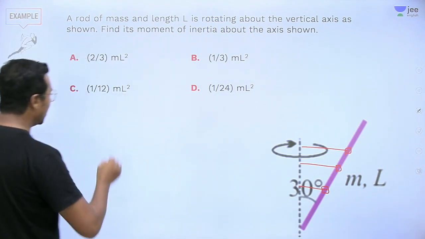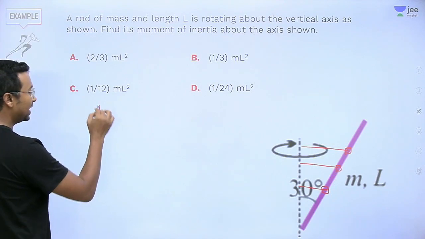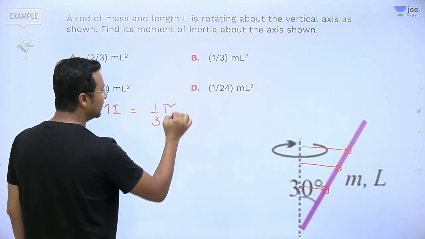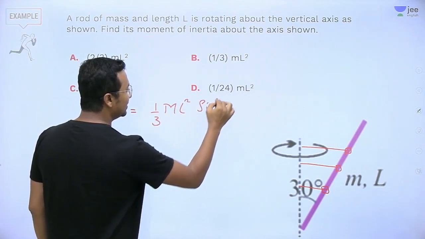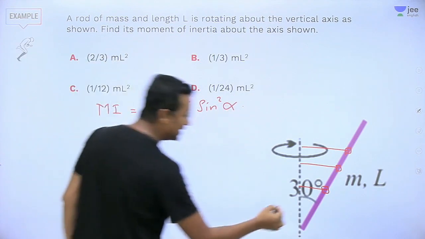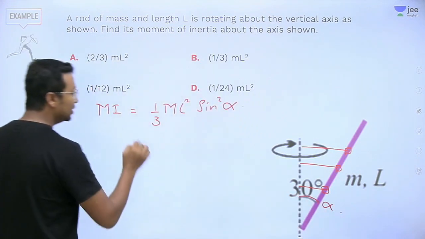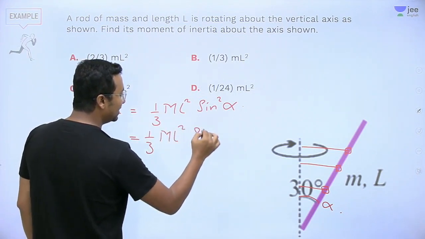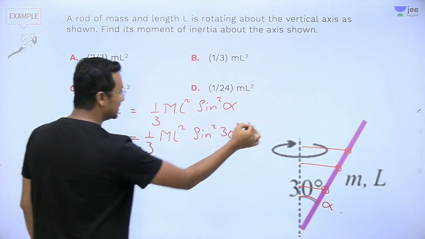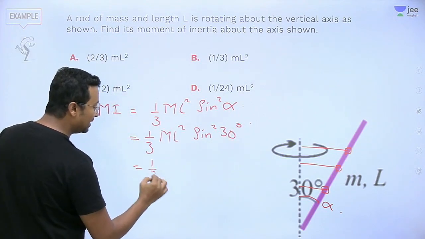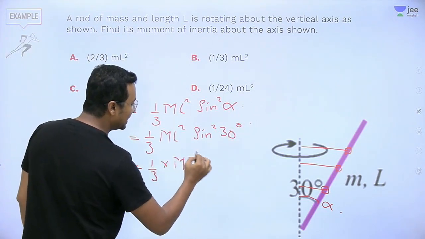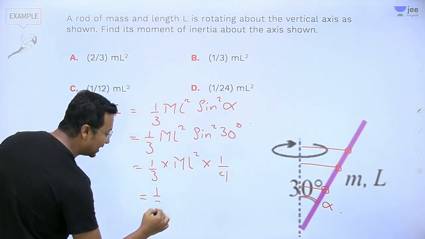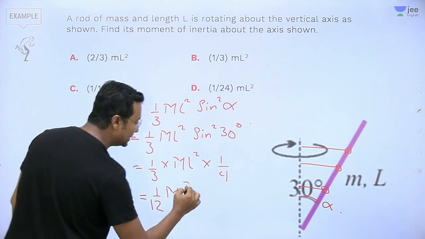The formula is moment of inertia of this particular setup is 1 divided by 3 ml square sine square alpha, where alpha is actually this angle. So you can take it as 1 divided by 3 ml square sine square 30 degrees. All right, I think it's pretty simple. 1 divided by 3 into ml square, sine square 30 will be 1 divided by 4. So this will be 1 divided by 12 into ml square.